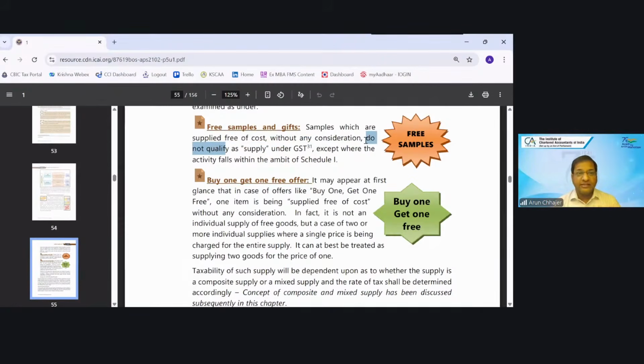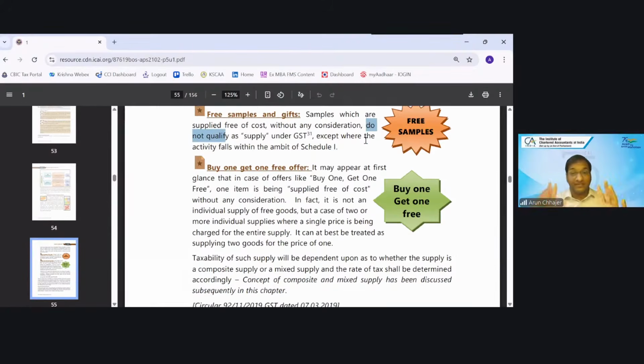So normally we hear the normal transaction, buy one get one free. Correct. It is a normal transaction, buy one get one free. Let's say I'm assuming that it is an offer by Raymond's. He's saying that buy one shirt, get one shirt free. So the second item which is supplied free of cost, will it be a supply or not? That we are discussing.